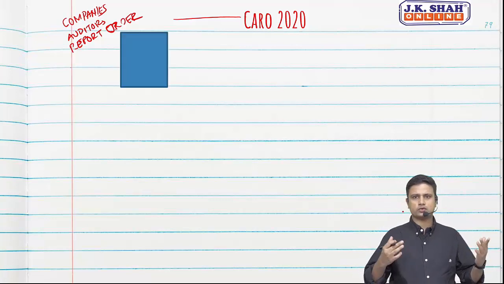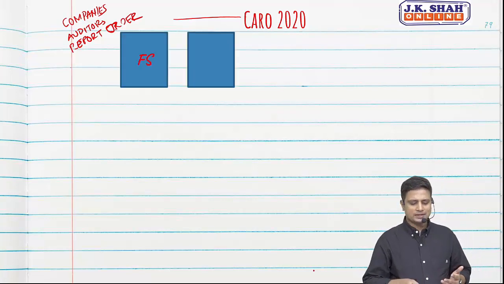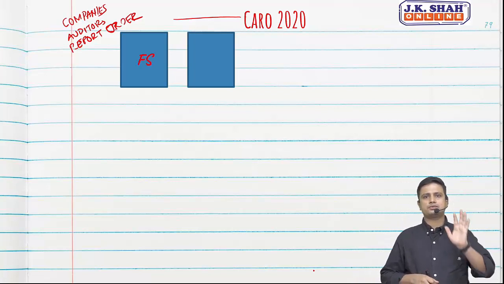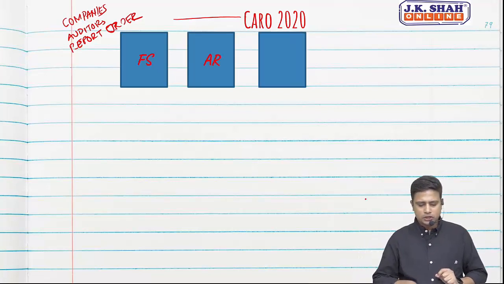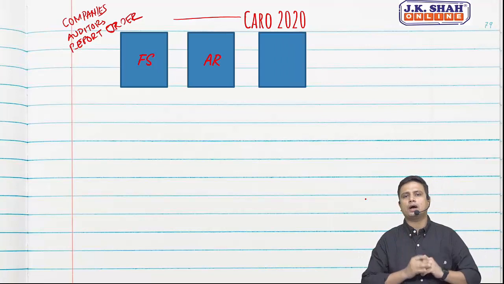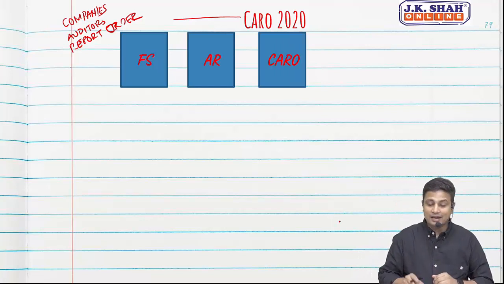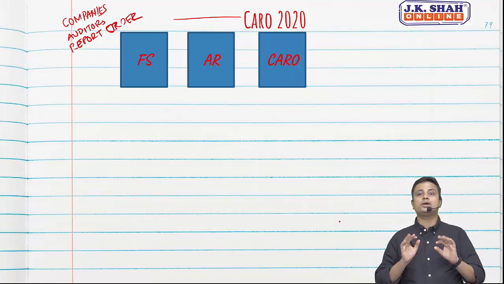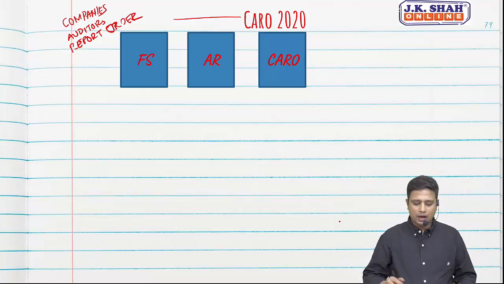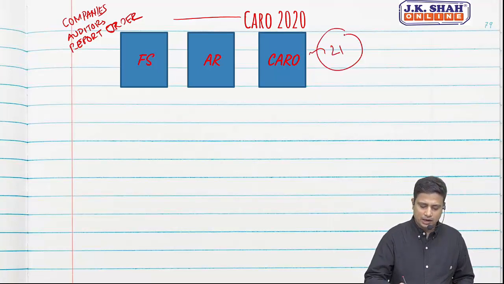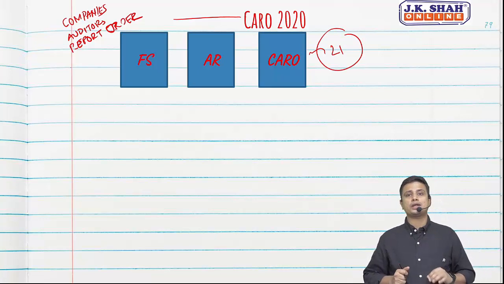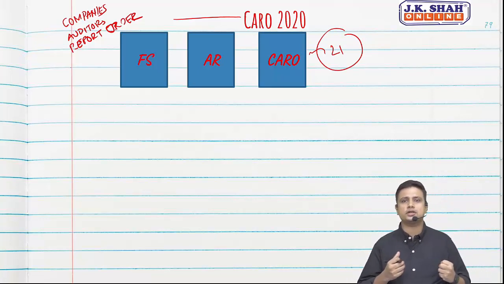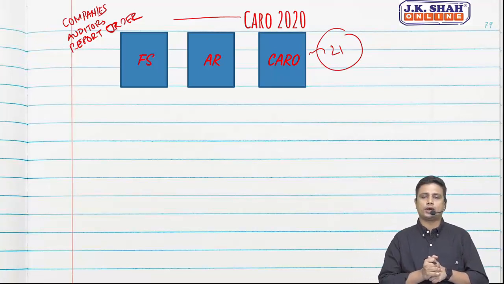Now, we have understood, sir, what is the full form of CARO, but what exactly is CARO? See, what happens is we have financial statements. Based on those financial statements, what do we give? Our audit report. As an annexure to our audit report, we give CARO. CARO 2020 consists of 20 points on which additional reporting is required from the end of the auditor.